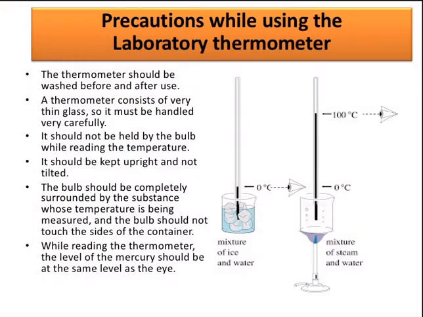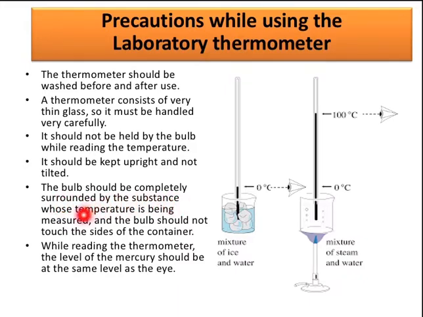Now we need to be careful while using the laboratory thermometer. The thermometer should be washed before and after use, because if we do not wash it, it will not give us the correct reading. A thermometer consists of very thin glass, so it must be handled very carefully as it can break very easily. It should not be held by the bulb while reading the temperature. It should be kept upright, not tilted or in any other position.